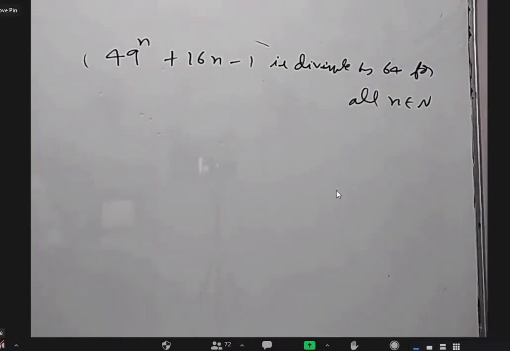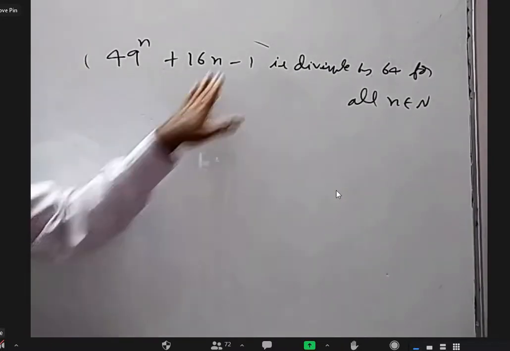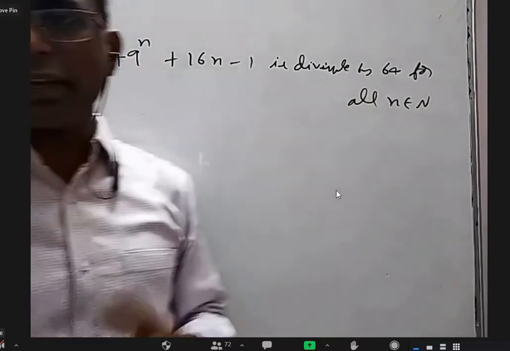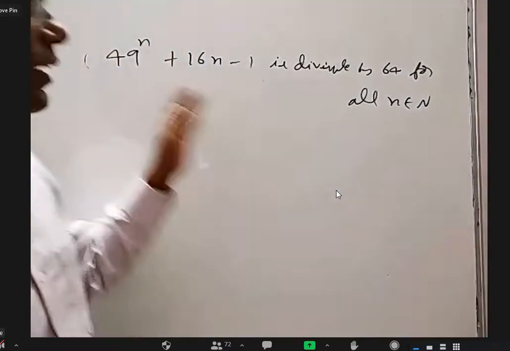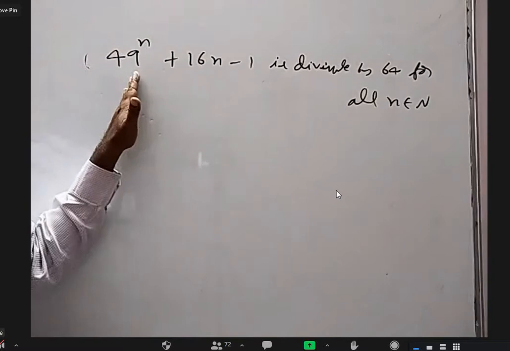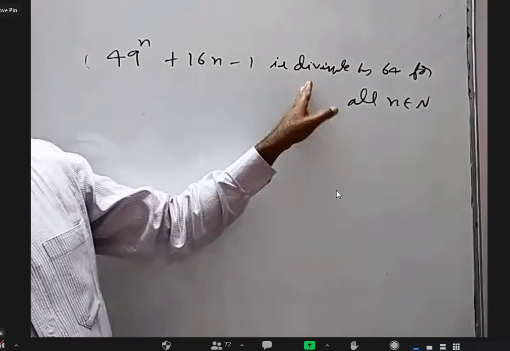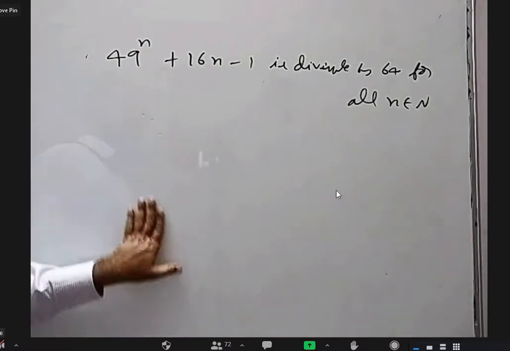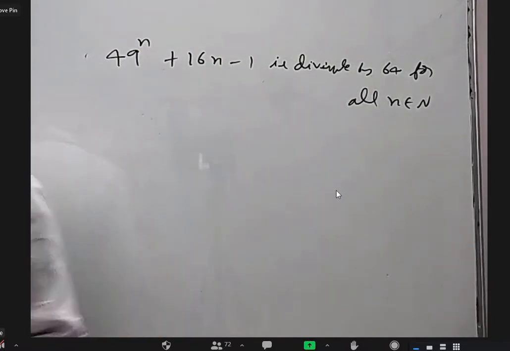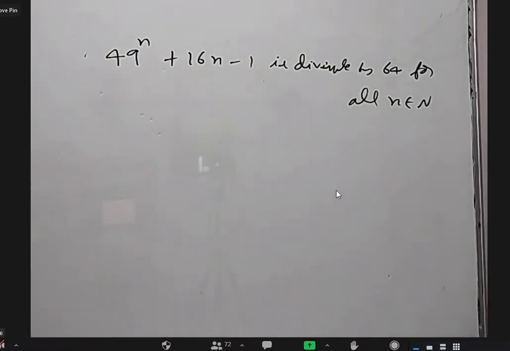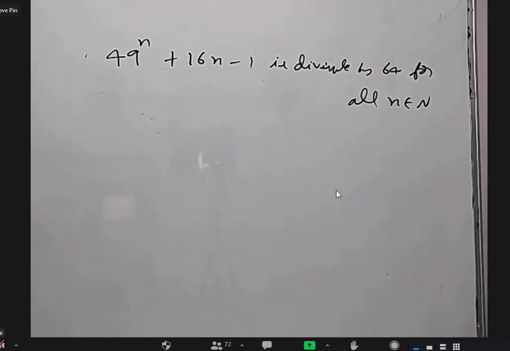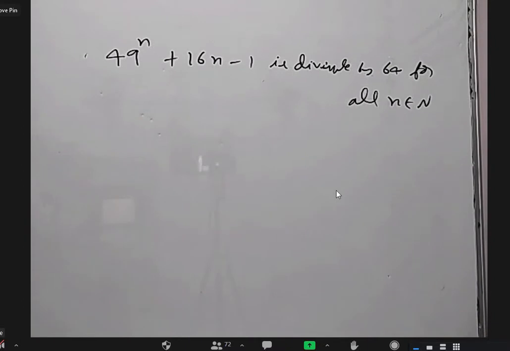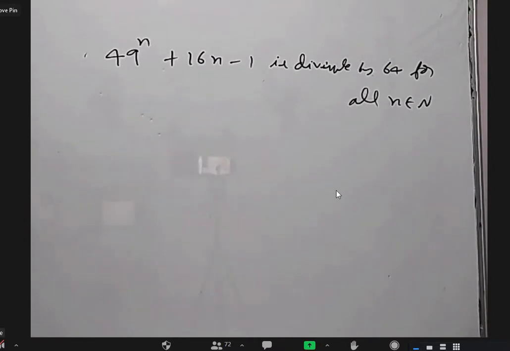Later on there were some questions where they did not give the nth term. Later on questions came where they gave inequality. Now they are giving a statement that 49 power n plus 16n minus 1 is always divisible by 64, whatever n you take. Take n equal to 1: 49 plus 16 minus 1 is directly 64, and 64 is obviously divisible by 64.